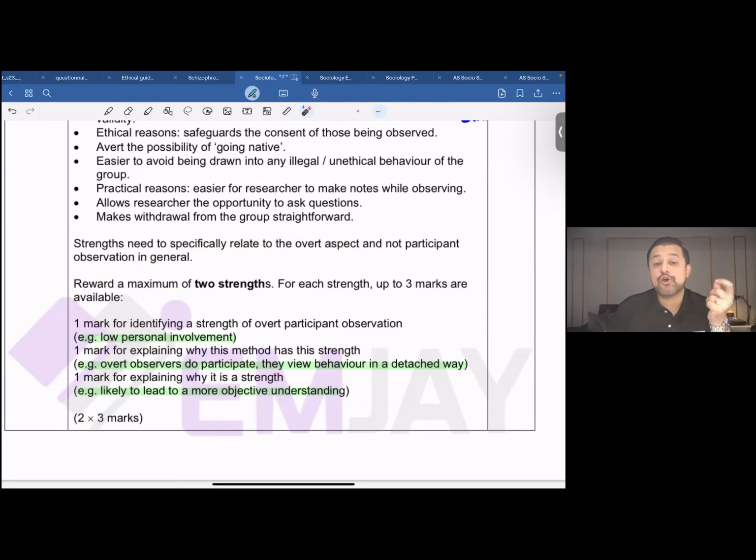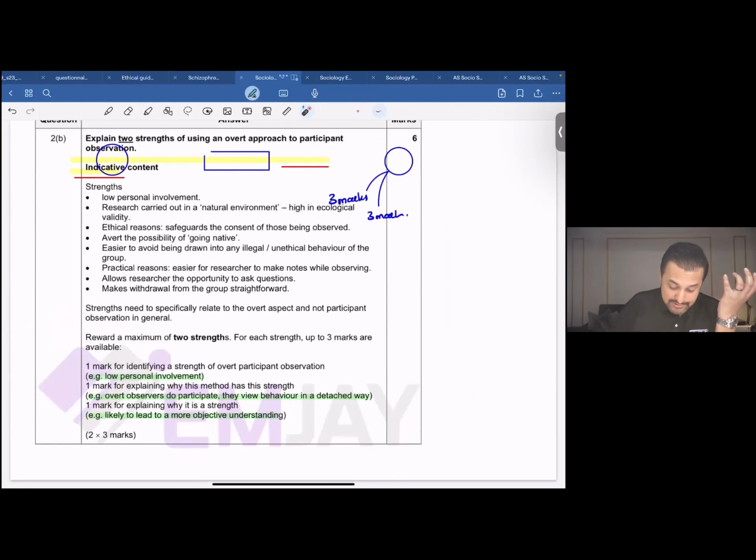So let's read it together. If it is an overt participant observation, you can have low personal involvement while collecting data. You being an overt observer do participate, but you view behavior in a more detached manner, right? So you're observing without getting too involved. This could eventually lead to less bias, and objective research, objective meaning without bias. A research being objective is always an advantage. So you do this, and you could use any other points from above, or any other point that you think of. And yeah, I hope this has helped. Thank you.